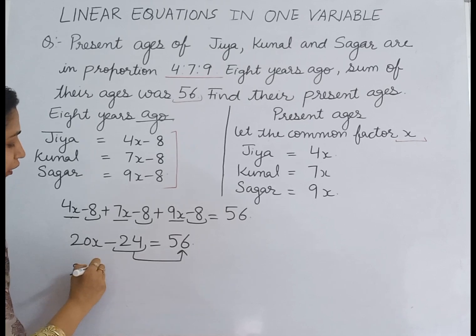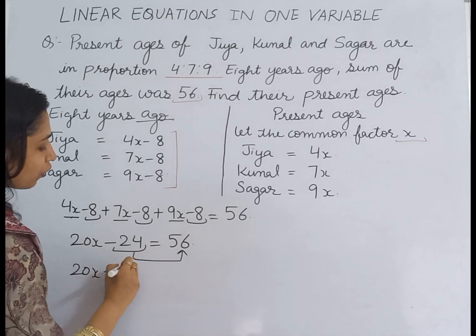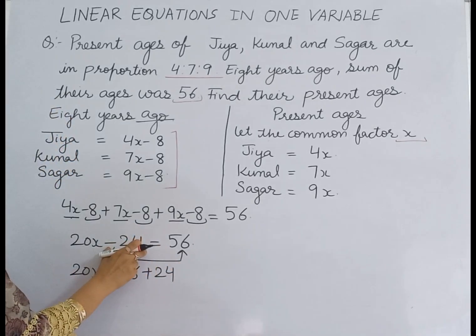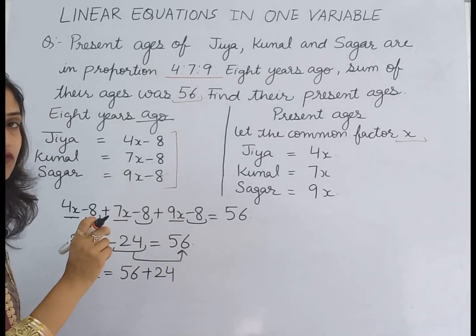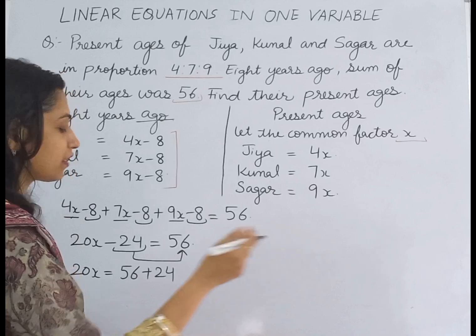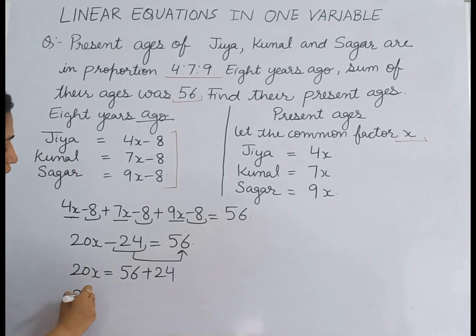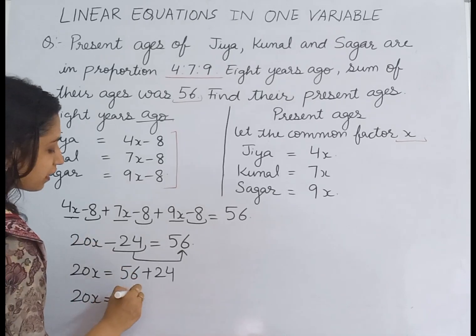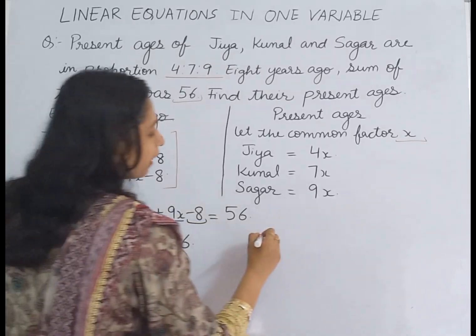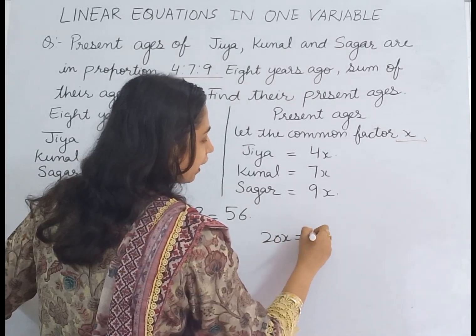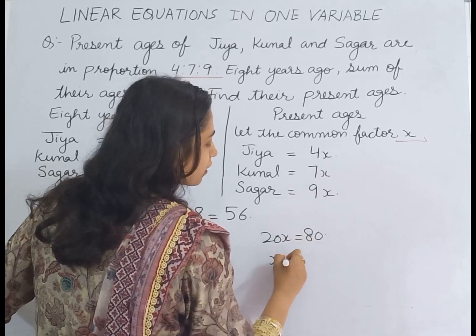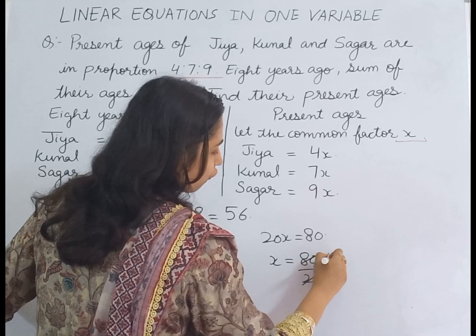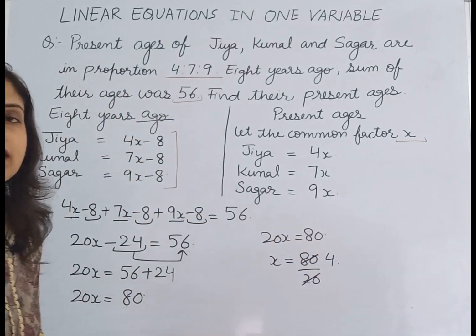And what do we get? 20x is equal to 56 plus 24, because minus 24 becomes plus 24 when we take it to the right hand side. So now 20x is equal to 56 plus 24, which is 80. So 20x becomes equal to 80, and the value of x comes out to be 80 divided by 20, which is 4. So the value of x is 4.